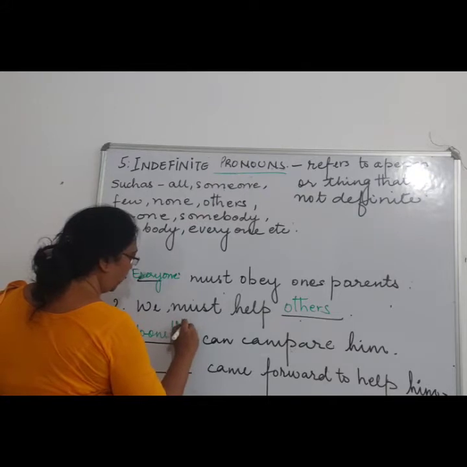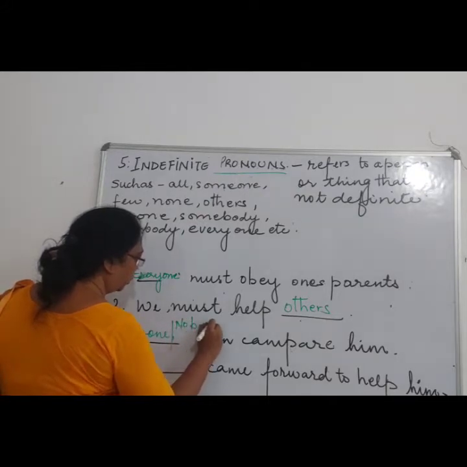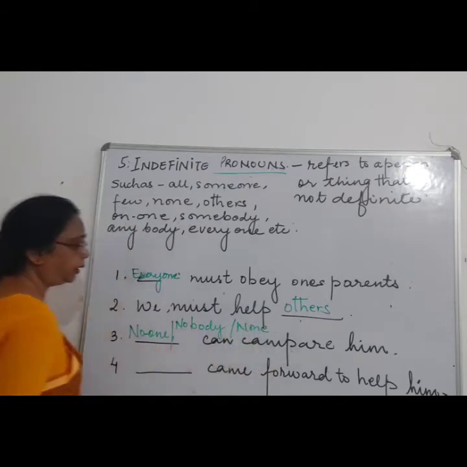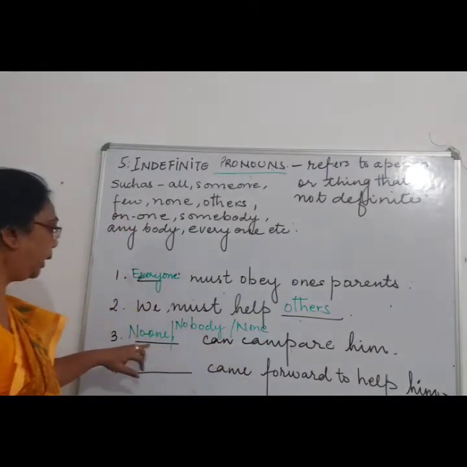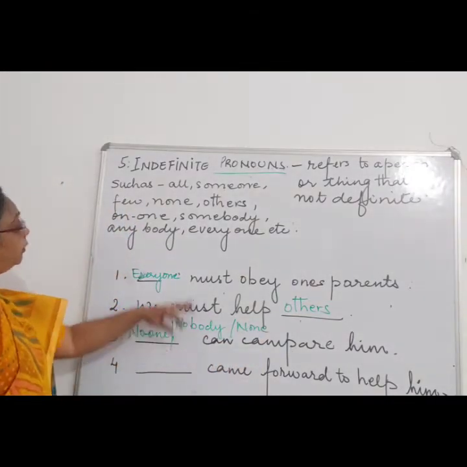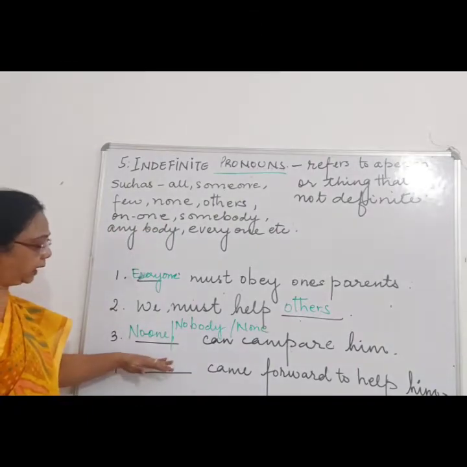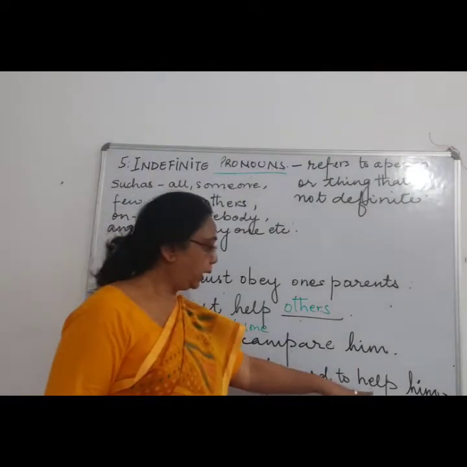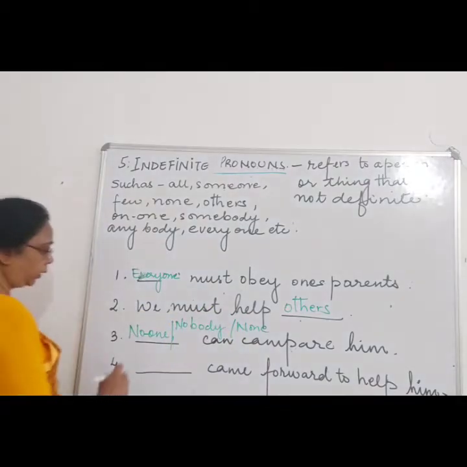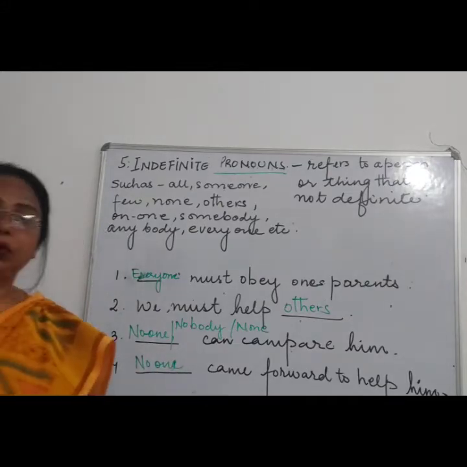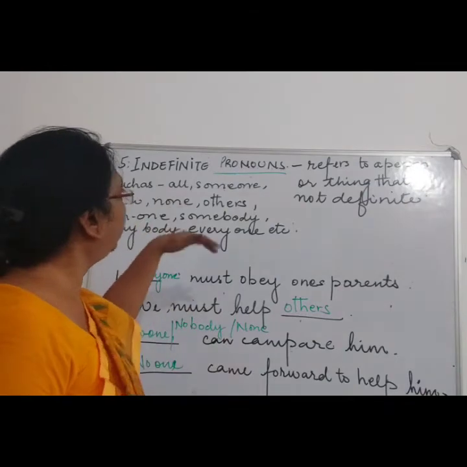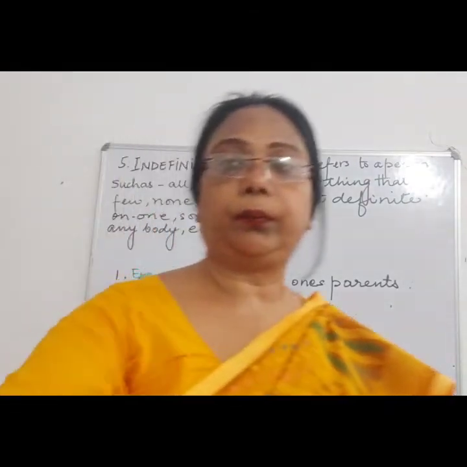You can use nobody also. You can also use none. None can compare him, right? These are the indefinite words we can use. Next is dash came forward to help him. No one, you can say, no one came forward to help him. So in this way you are going to fill the indefinite pronoun.